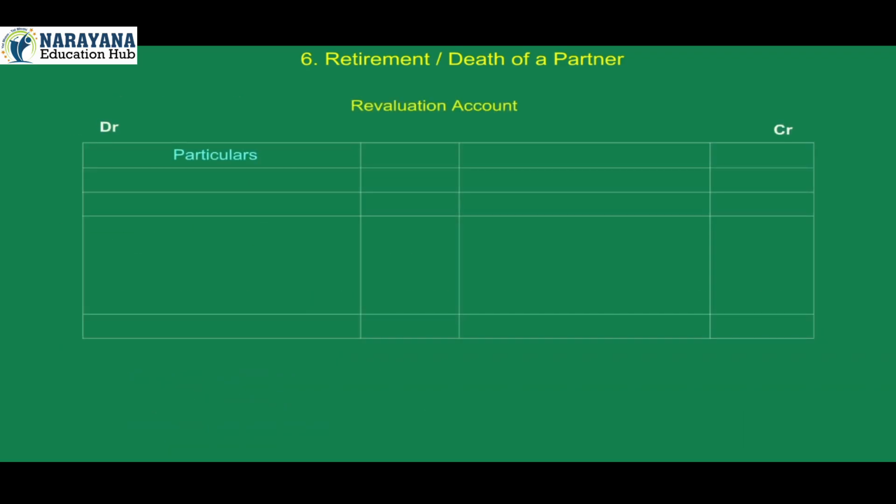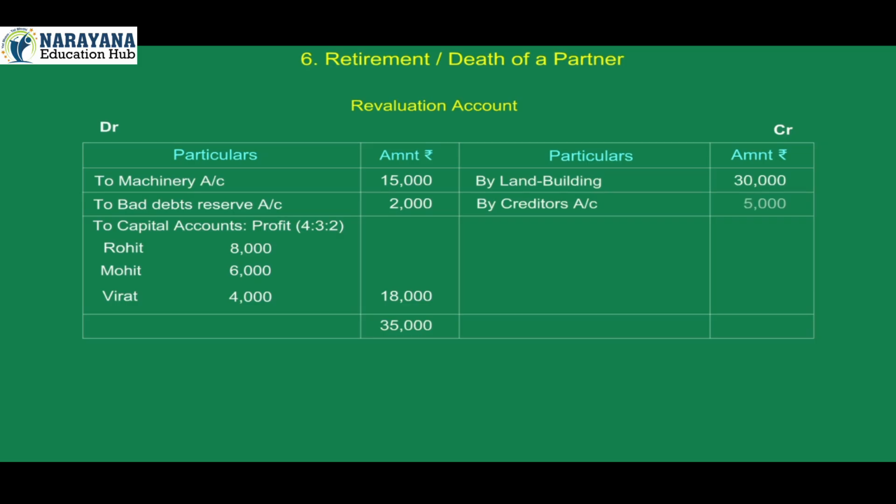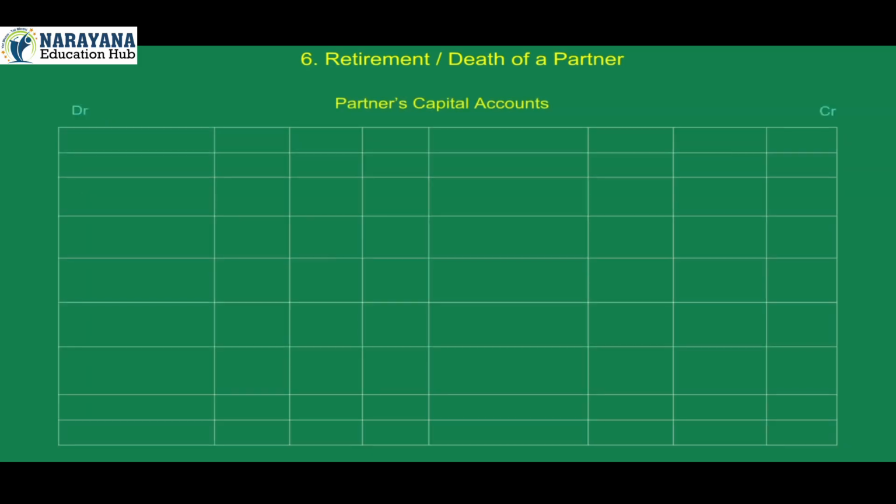Revaluation account. On debit side, particulars, amount: to machinery account 15,000, to bad debts reserve account 2,000, to capital accounts profit 4:3:2, Rohit 8,000, Mohit 6,000, Virat 4,000, total 18,000. Total of debit side 35,000. On credit side, particulars, amount: by land building 30,000, by creditors account 5,000. Total of credit side 35,000. Partners' capital accounts, on debit side, particulars: Rohit amount, Mohit amount, Virat amount.